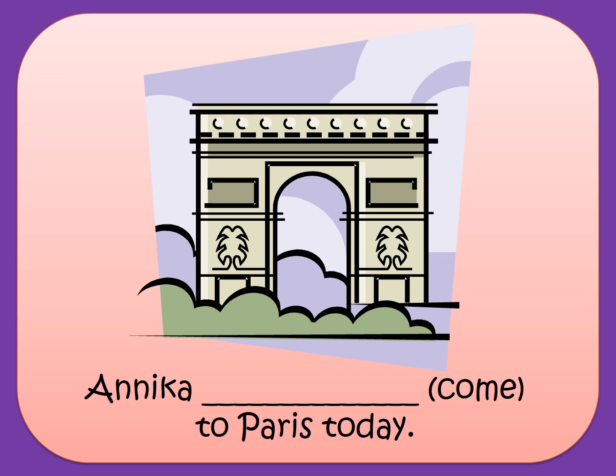Annika come to Paris today. It's also an action verb, so I can use it in the present simple or the present continuous. I'm speaking about today only, so I'll say, Annika is coming to Paris today.